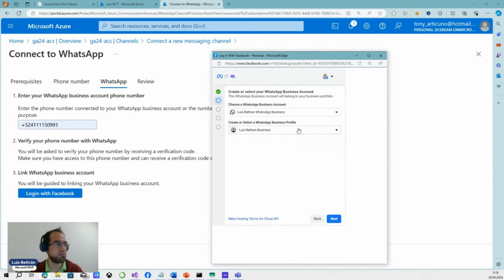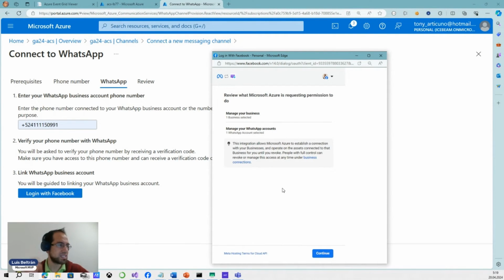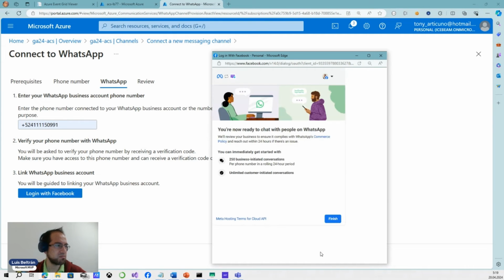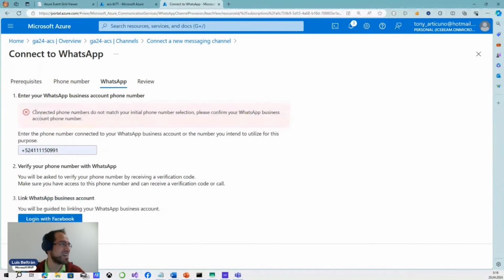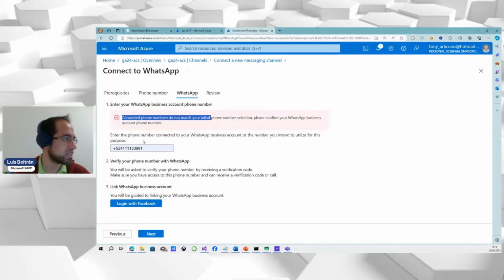I already have one. So as I said, this probably will fail, because it already detects that I have a business and also a WhatsApp account. Okay, I will just click connect maybe, let's see if I didn't break my other demos, but hopefully no. Yeah, it says actually, connected phone number do not match. But that's another reason. I just need to add this and click on next.